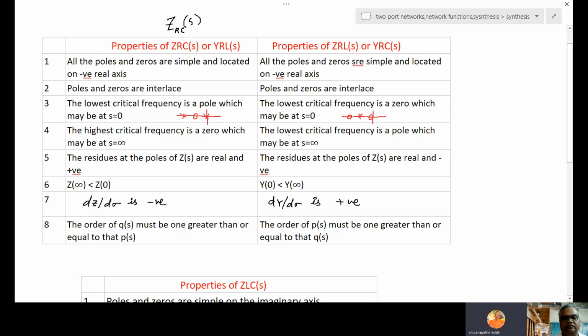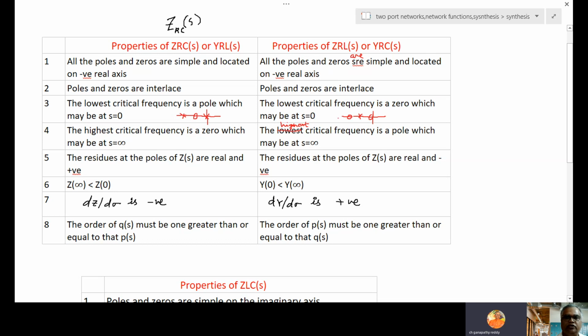Whereas on the right side, the highest critical frequency is a pole, which may be at s equal to infinity. So if it starts with 0, pole, 0, the highest critical frequency is a pole.